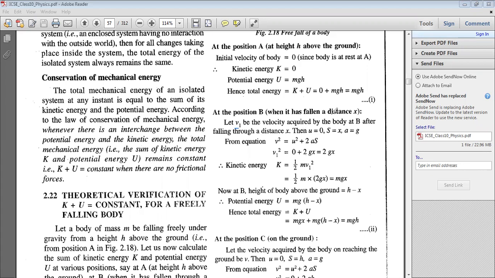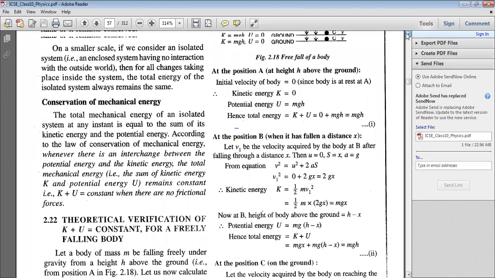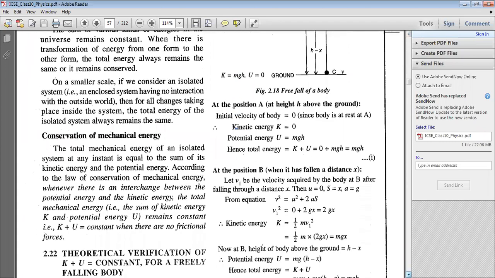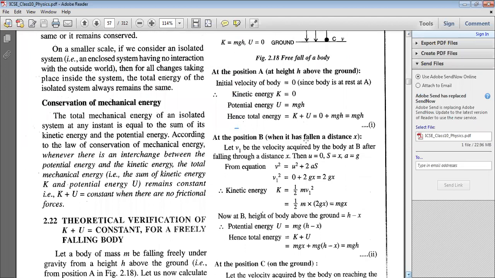So initially the body is at A, and the body falls through a distance x, as you can see over here, to reach point B. And while the body reaches position B, it acquires a velocity of v1.